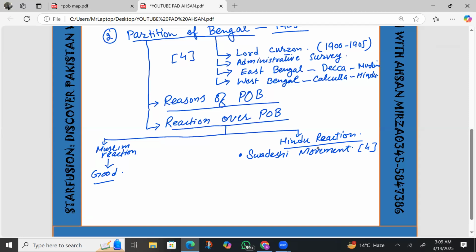The Swadeshi movement boycotted British products. Bonfires were arranged. There were so many activities against the British in that movement, and hence it became the cause of economic loss for the British. The British could not afford that loss, so they reversed the partition due to the pressure created by the Swadeshi movement.